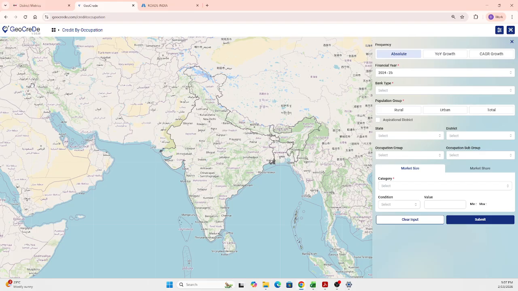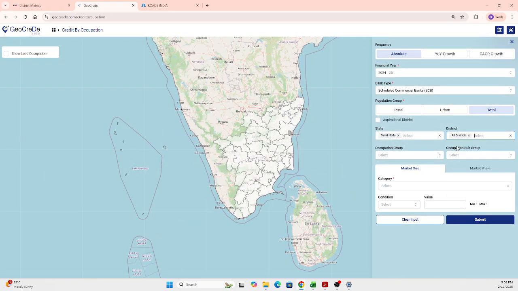And as I mentioned, there is no quarterly data here. It is only financial year that you can query. So I am querying for 24-25. And here in this bank type, I'm going with scheduled commercial bank, and you can query based on the population group also. I'm going with total population group, and in the state, I'm going with Tamil Nadu. And in the state district, all the districts I select. So these are all the different occupation group.